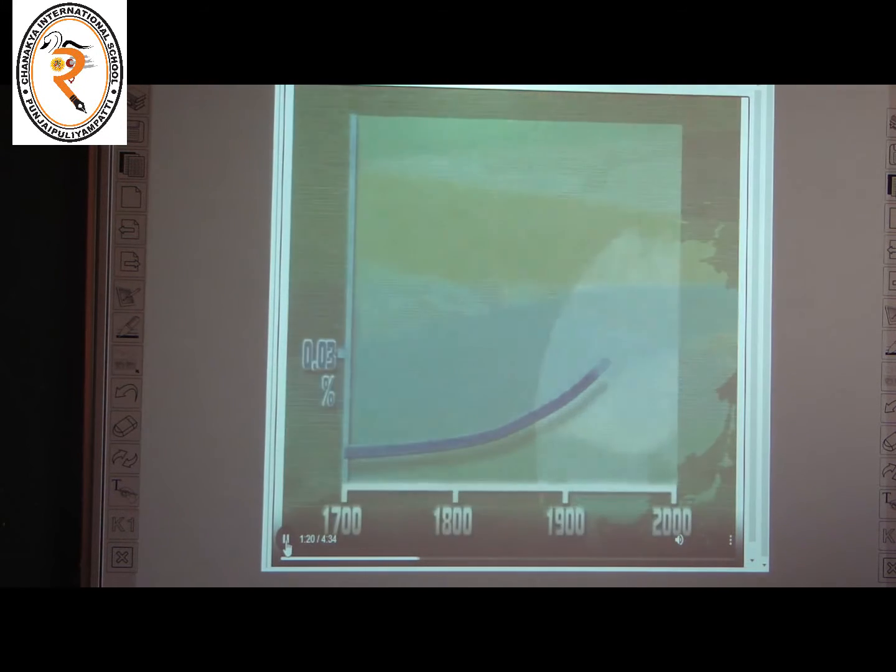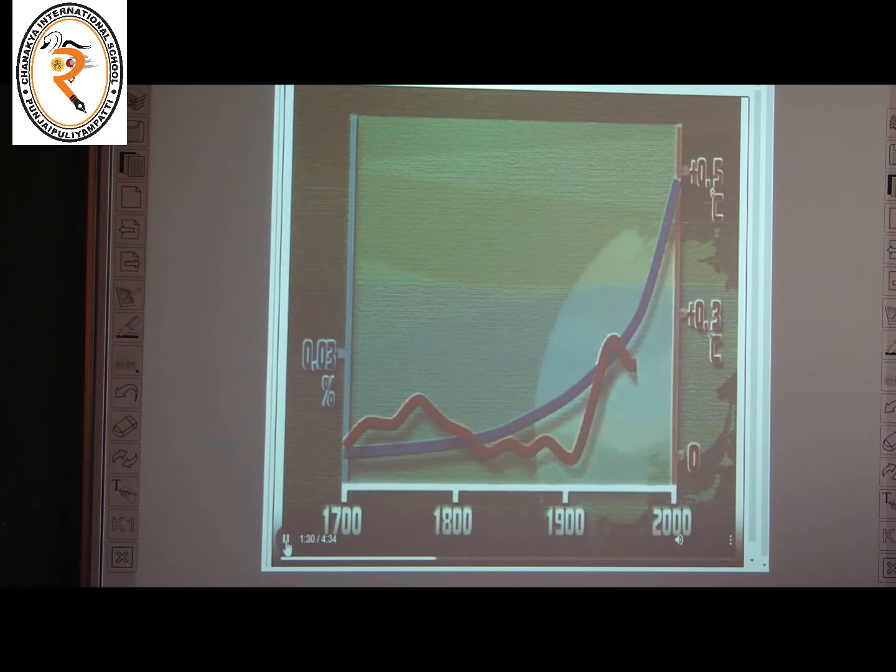The graph shows the proportion of carbon dioxide in the atmosphere from 1700 to the year 2000. The red line indicates change in the mean temperature of the earth. Current temperature is approximately 0.6 to 1 degree Celsius higher than normal.